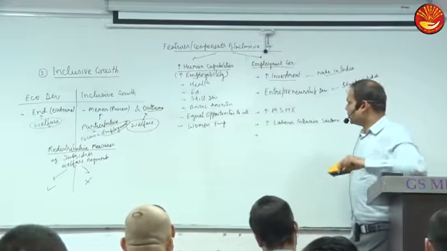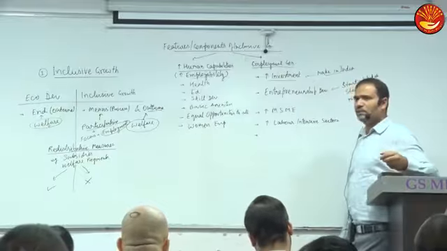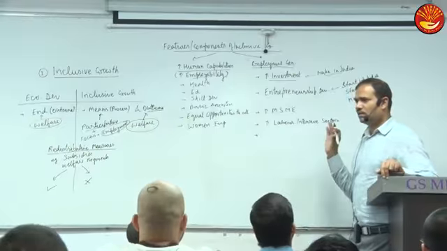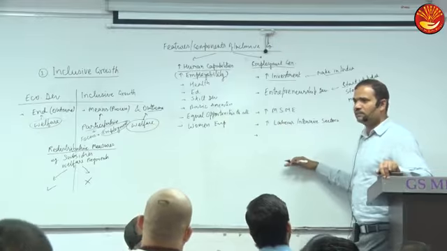Other is that the government can start some programs to create jobs, like an employment generation program.